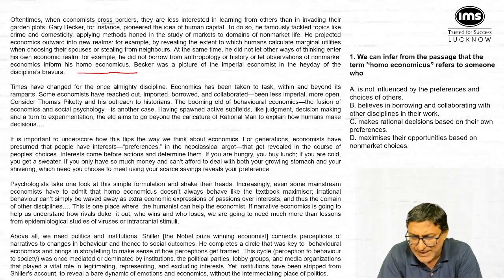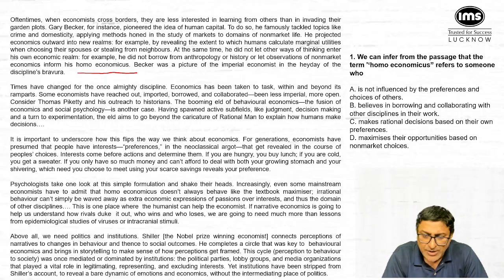Option number B, believes in borrowing and collaborating with other disciplines in their work. So the paragraph does not support this particular idea at all. Option number D, maximizes their opportunities based on non-market choices. Now, once again, maximizes their opportunities is not really supported by this line. What is supported? It says that makes rational decisions based on their preferences.